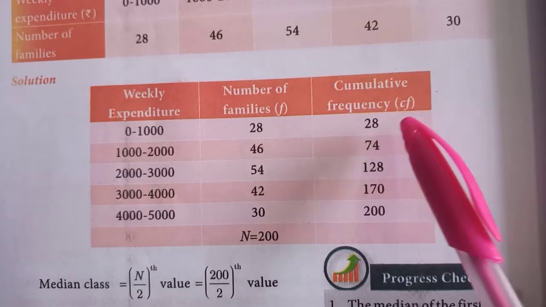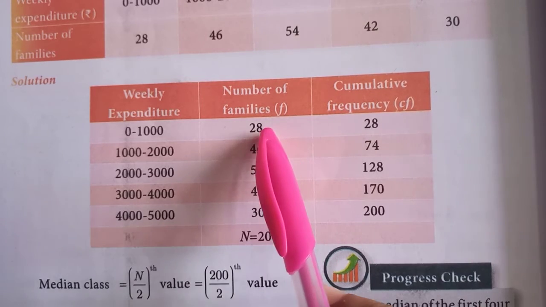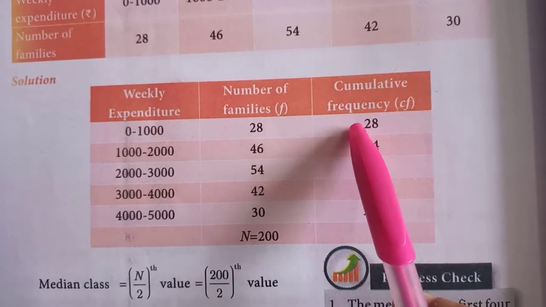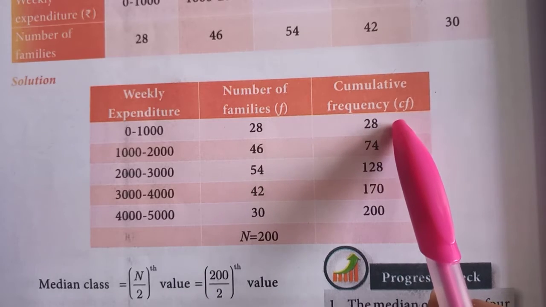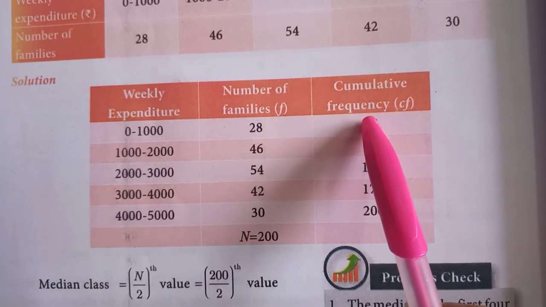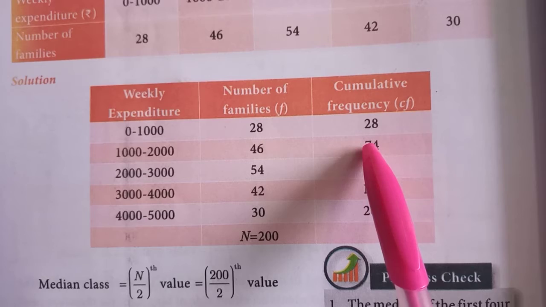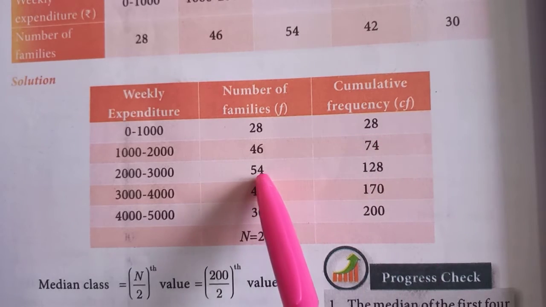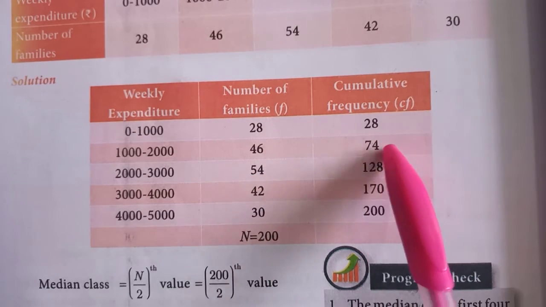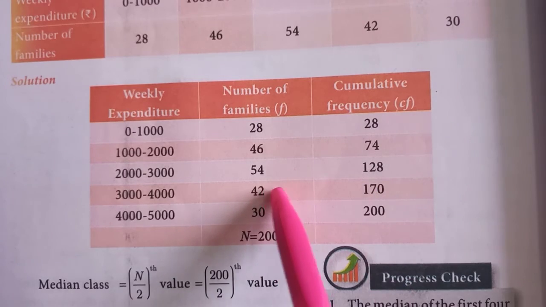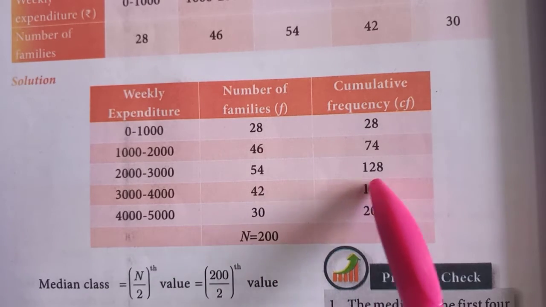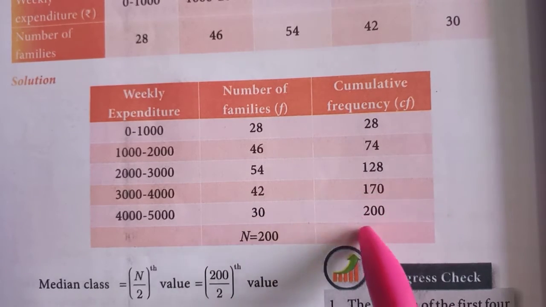You already know how to find the cumulative frequency. First you write 28, the starting value is 28. Then add 28 plus 46, you get 74. 74 plus 54, you get 128. And 128 plus 42, you get 170. 170 plus 30, you get 200.